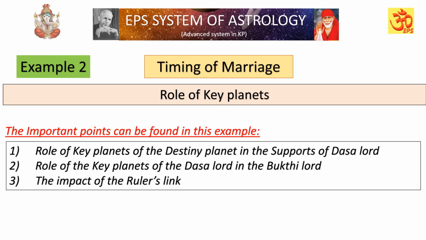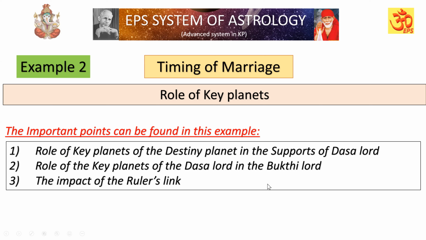The favorable key planets of the destiny planet were ruling the Dasa Lord as Star Lord or Sub Lord. But in this, the destiny favorable key planet will not be the ruler of the Dasa Lord; rather, the Dasa Lord will have other favorable key planets in its rulers, and the destiny planet's favorable key planet will be playing a role in support of the Dasa Lord. That point you can identify in this chart.